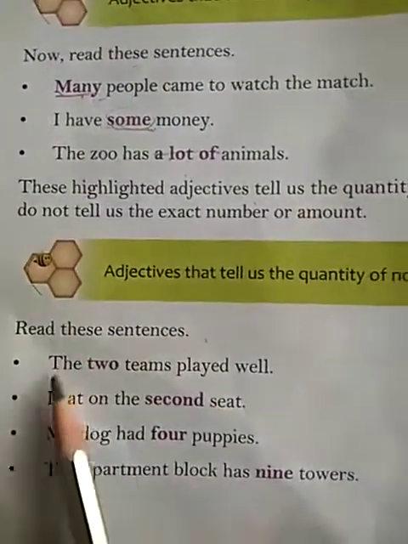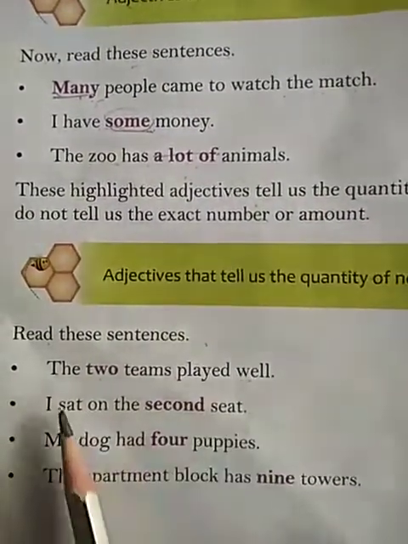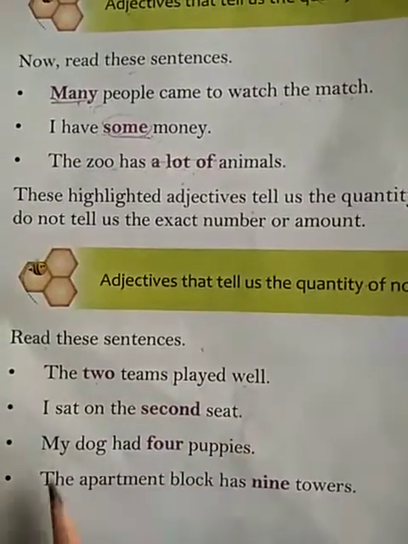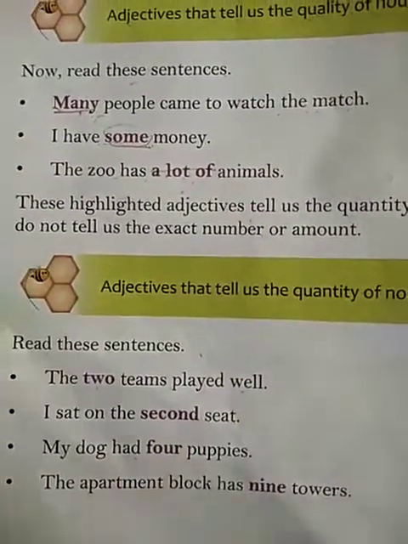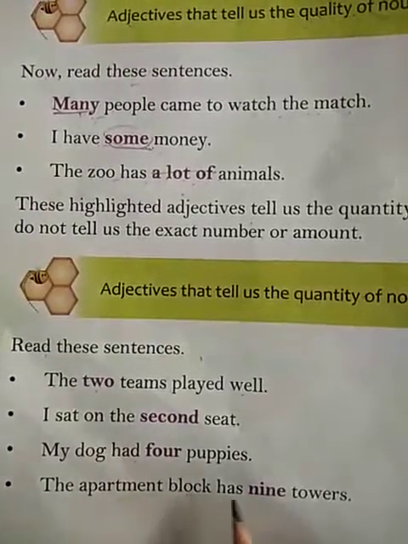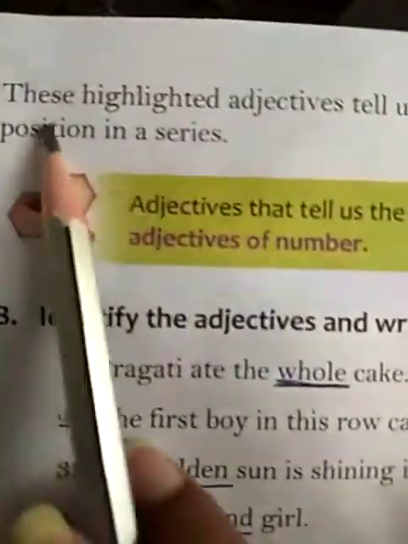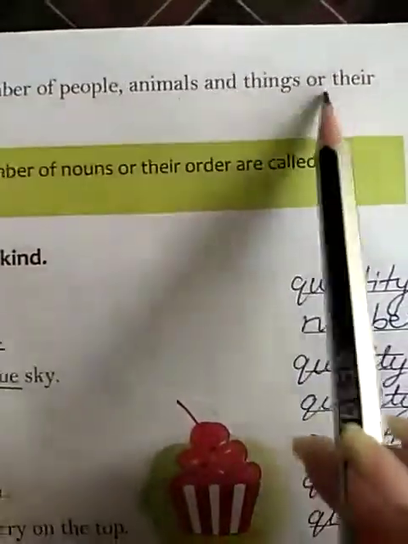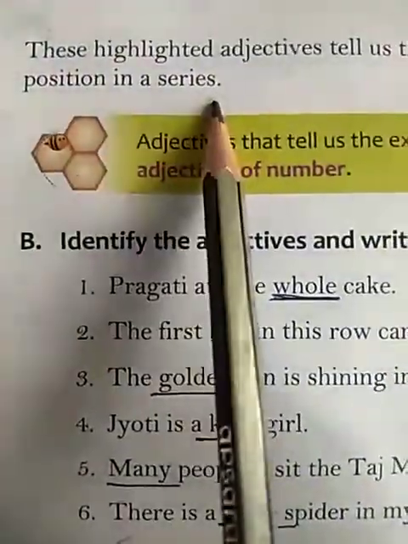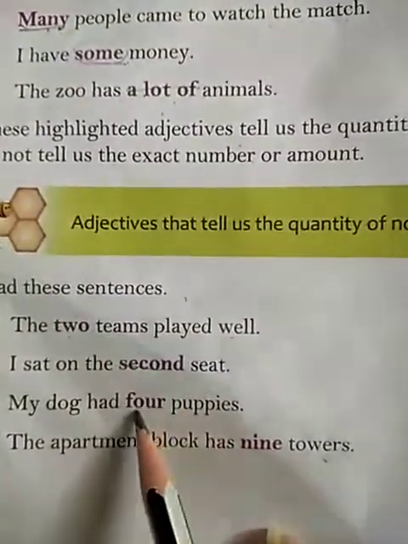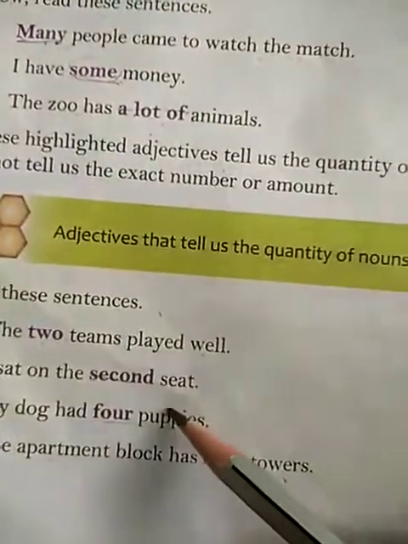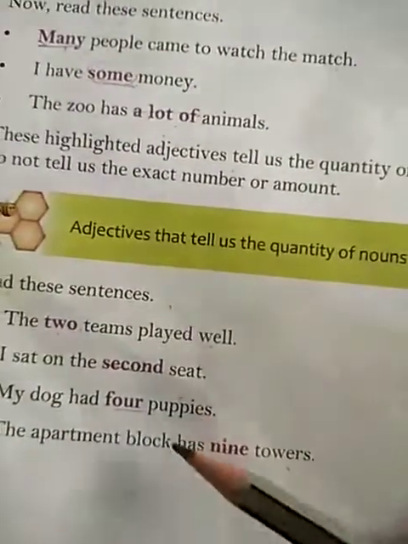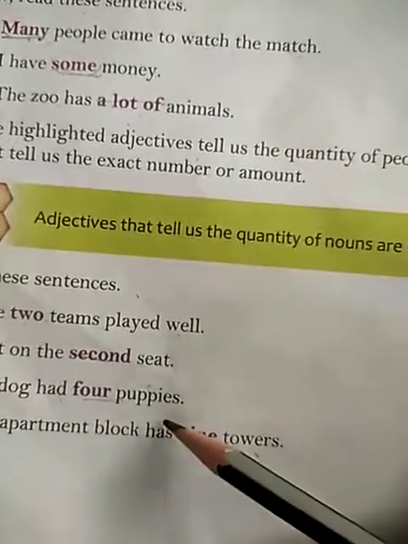Read these sentences. First, the two teams played well. I sat on the second seat. My dog had 4 puppies. Next, the apartment block has 9 towers. These highlighted adjectives tell us the number of people, animals, things or their position in a series. Now, these highlighted words: 2, second, 4, 9. These words are telling the number of the people, animals or things and also their position in a series.